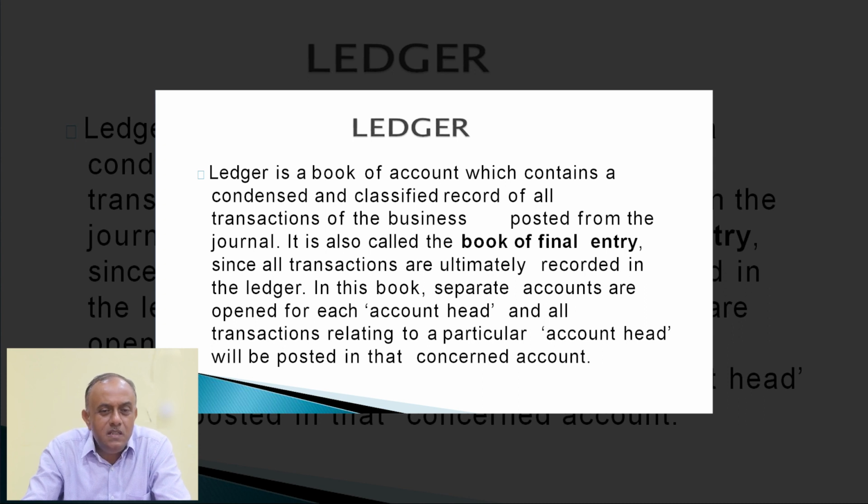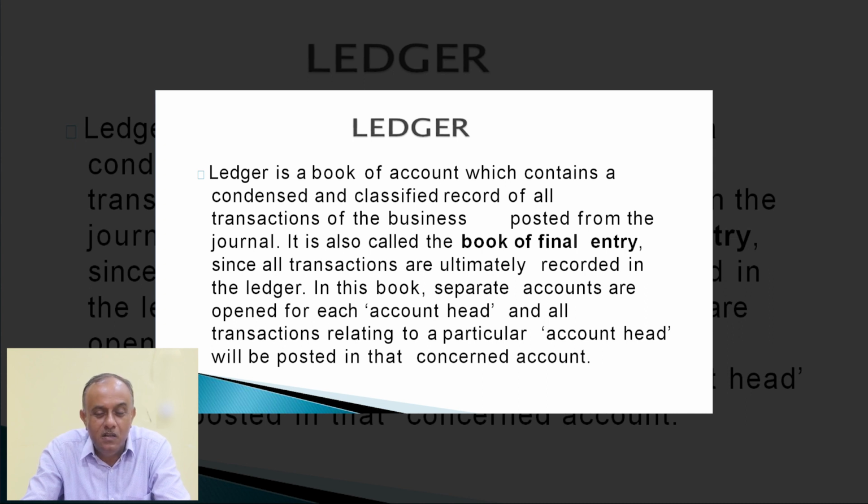So a ledger simply discloses the result of each and every account individually. For example, there are so many transactions regarding goods sold on credit or cash. When you record the transactions in the ledger, we can ascertain how much goods were sold for cash as well as credit. That will be known with the help of the ledger account, because under the ledger account we can ascertain the balance of each and every head of account.